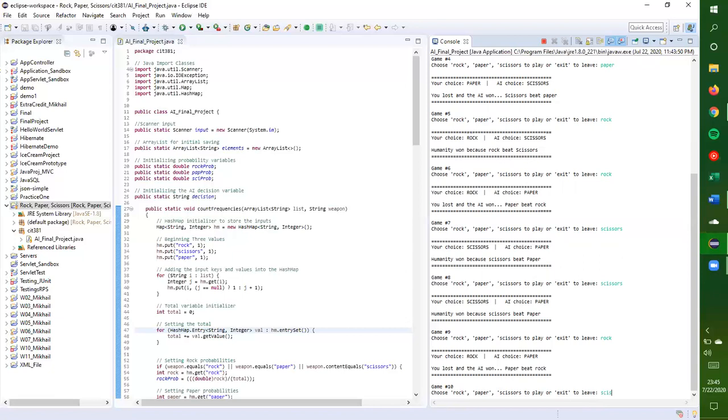If I choose scissors, it's going to give me paper again. And it will slowly adapt, just depending on the probabilities. So later on, once we start getting into games, say 15 plus, it starts to get quite predictive to what it's going to be.